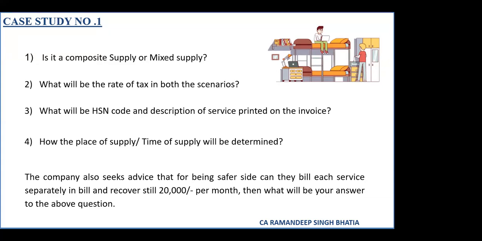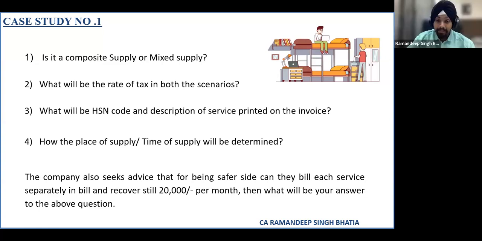But if I'm going to give three different offers, if you're going to use the gym, pay that extra money, if you're going to pay for food, pay that extra money, it can be categorized as mixed supply. But in a resident welfare association, you pay 7,500 rupees per month as maintenance. Whether you use the gym or not, it is naturally bundled into 7,500 rupees.